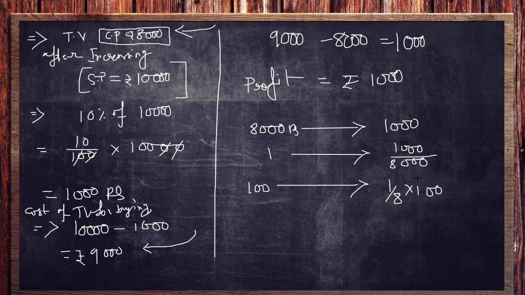That should be, let me finish it up first, 0.125, that is 1 by 8 obviously, and that should be multiplied with 100. So if we multiply that with 100, what we will get? That is 12.5, very nicely. See, if you do it with decimal, it will be very helpful for you to bring out the answer.